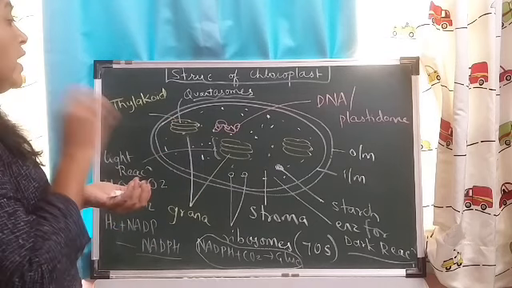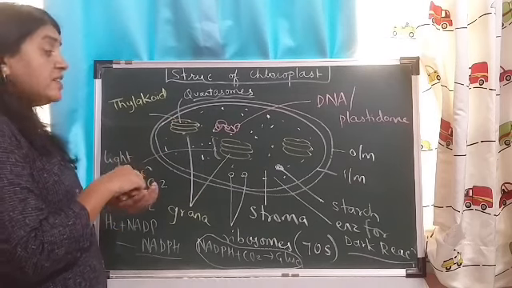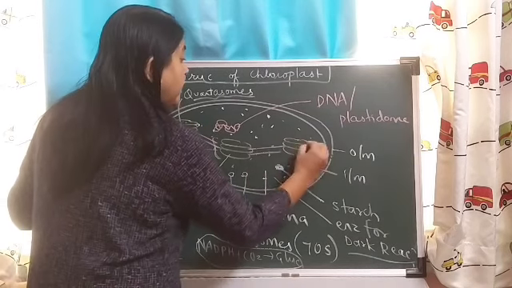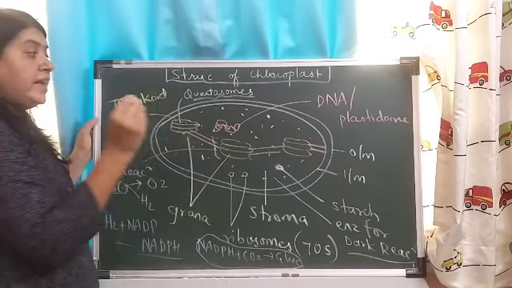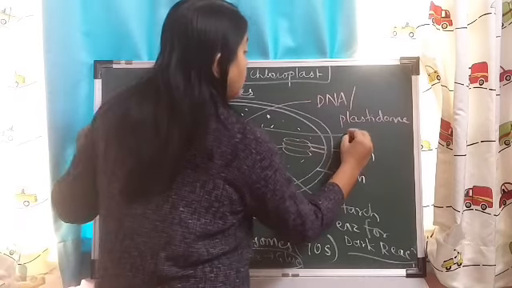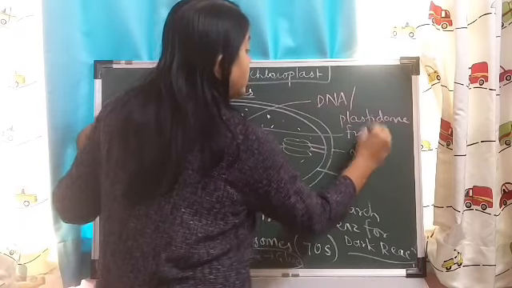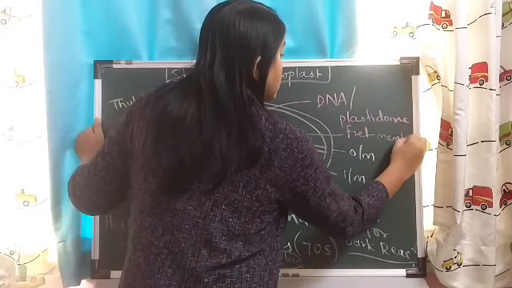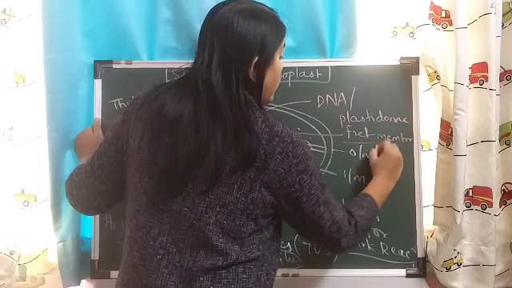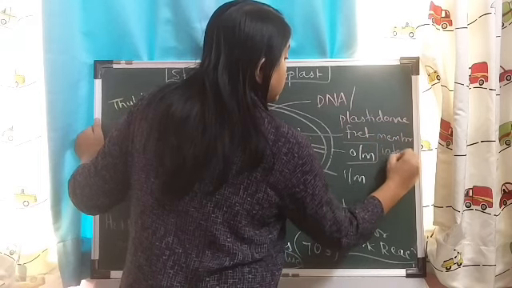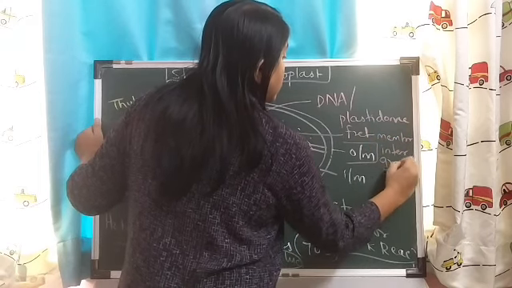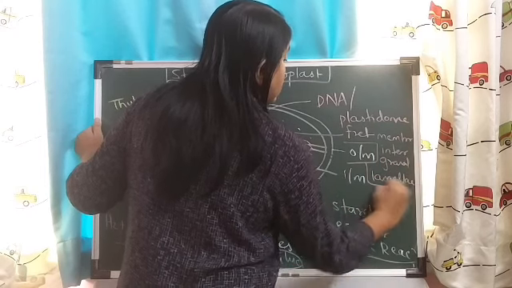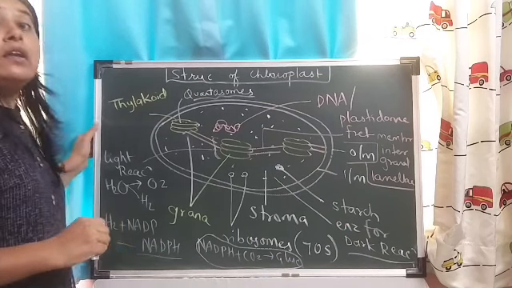Alright, and now these grana are connected, and these connections of the grana are called Fret membranes, or they are also called intergranal lamellae.